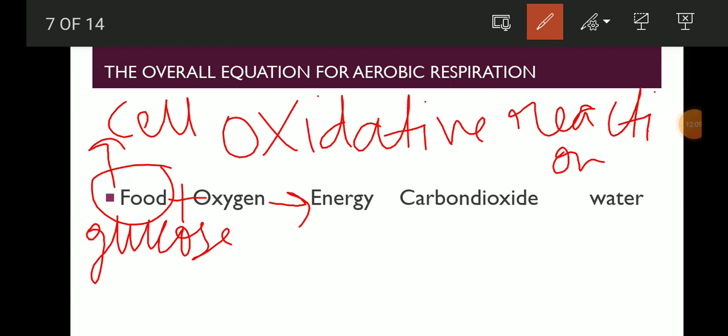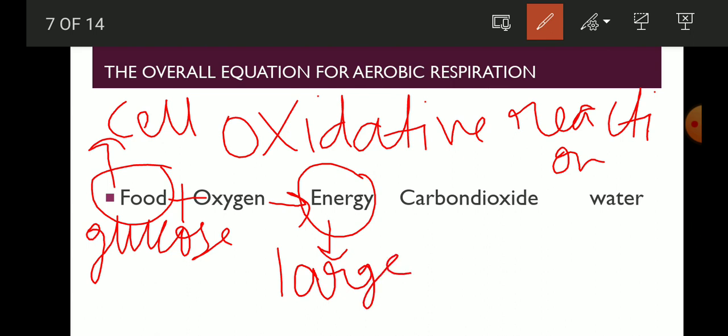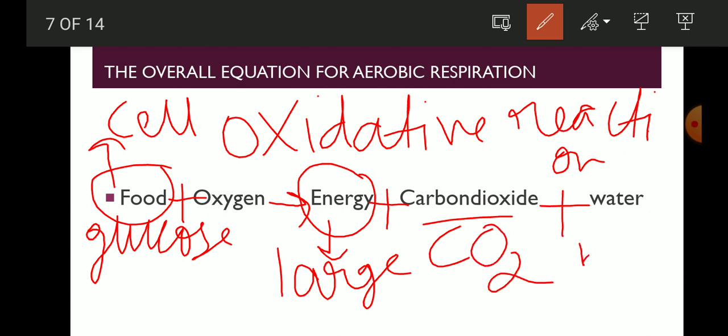In this process a large amount of energy is produced. Never forget that in aerobic respiration you will get a large amount of energy, and also you will get carbon dioxide and the water molecule. So in that way, students, you are getting three products, which are the energy, carbon dioxide and the water molecule, in case of aerobic respiration.